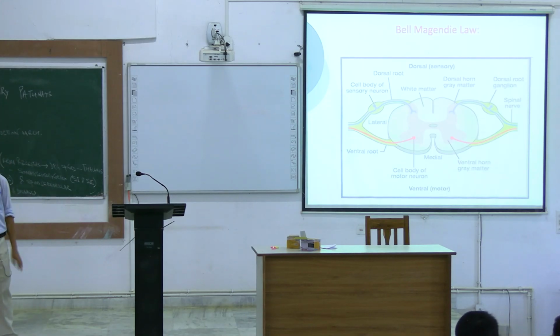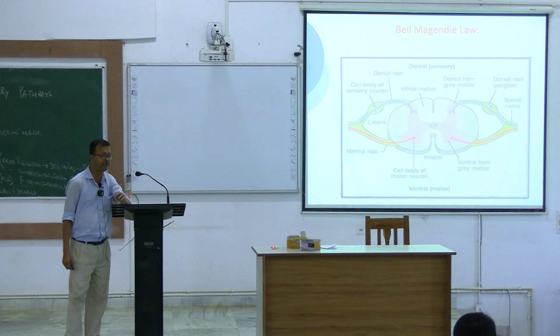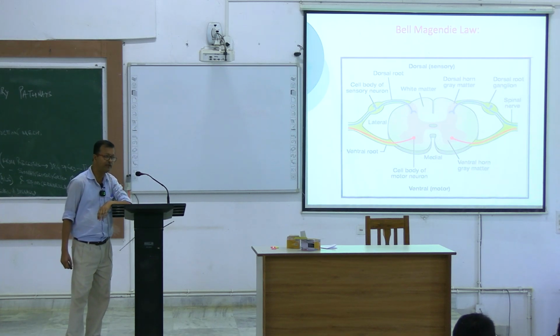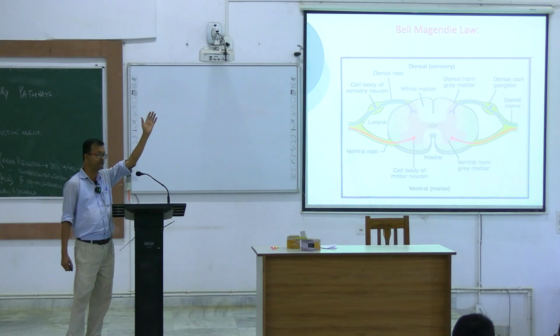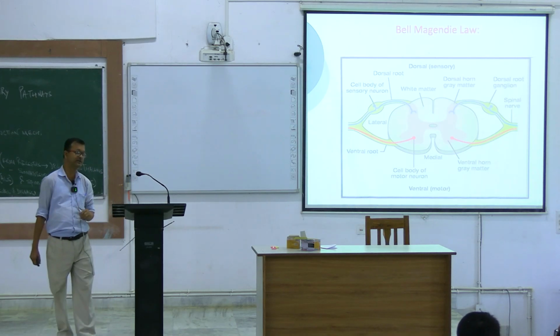Basic organization of the CNS, synapses as well as the sensory receptor, that portion I have omitted. Why? Because you almost know the basic organization of the nervous system. The nervous system is made up of two components. One is the central nervous system, which consists of the brain and spinal cord, and the other is the peripheral nervous system.